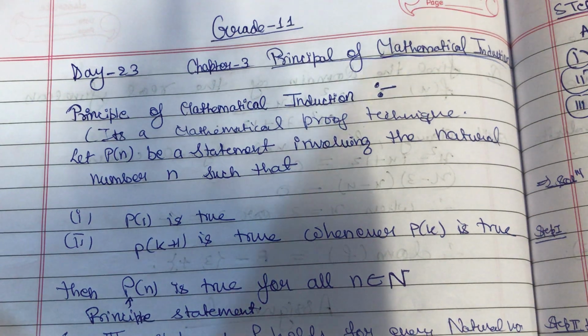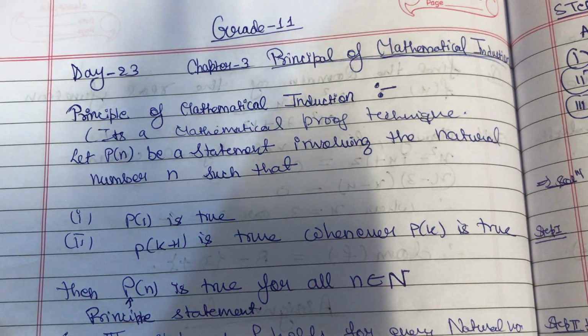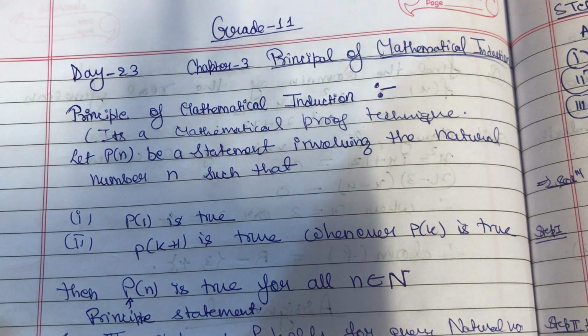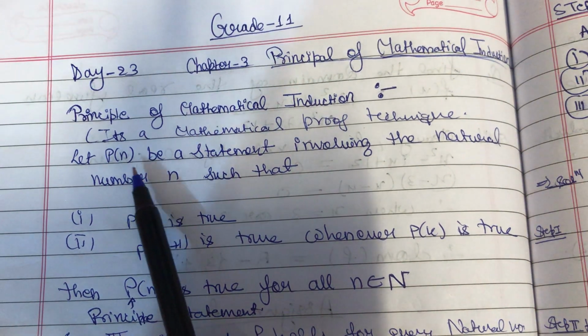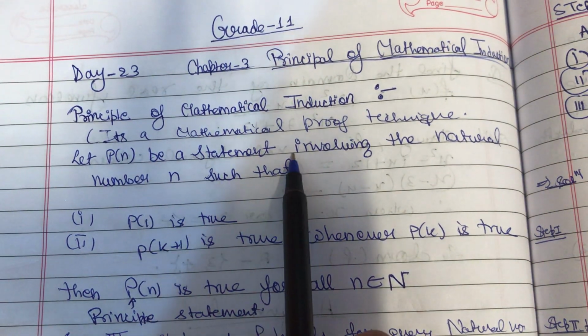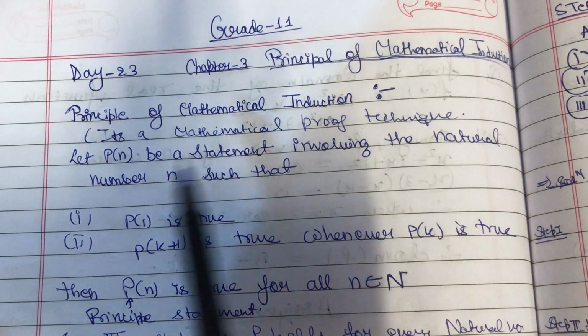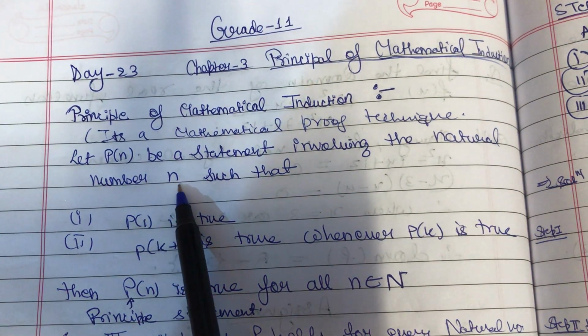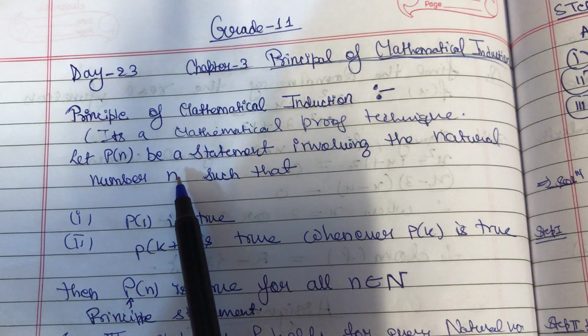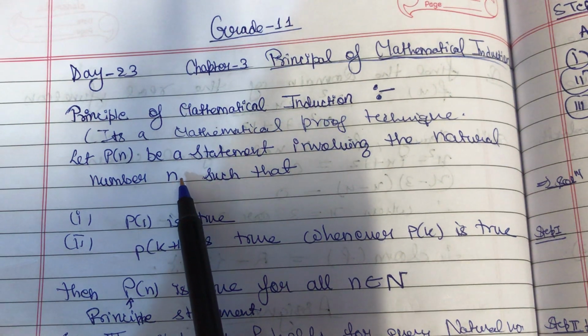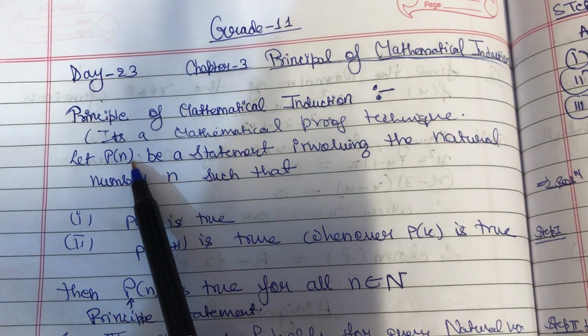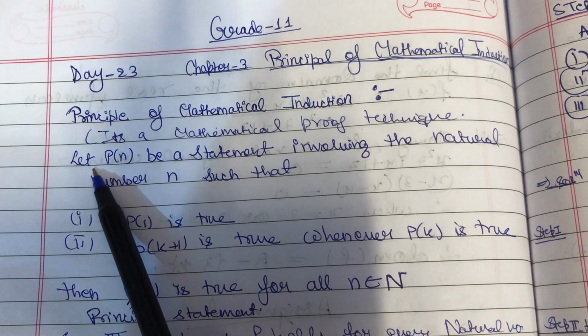Well, it's a mathematical proof technique. What we do over here is that there is a principal statement which we call Pn. So Pn is the principal statement which involves the natural number, only natural number. So we are going to deal only with the natural number over here. N stands for natural number, P stands for principal statement.